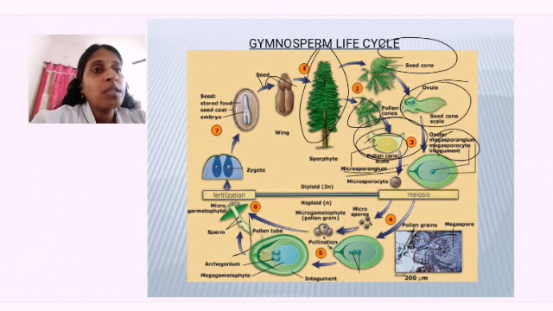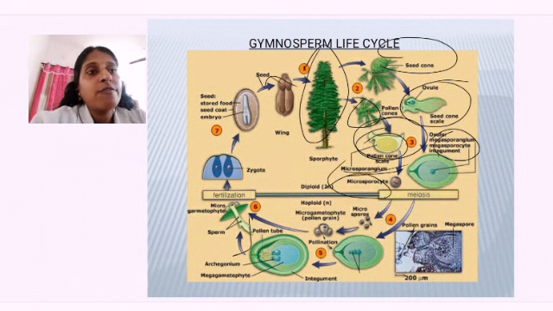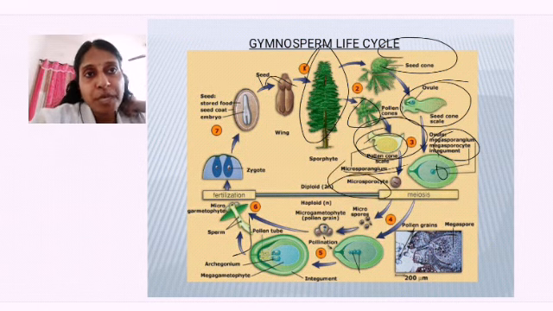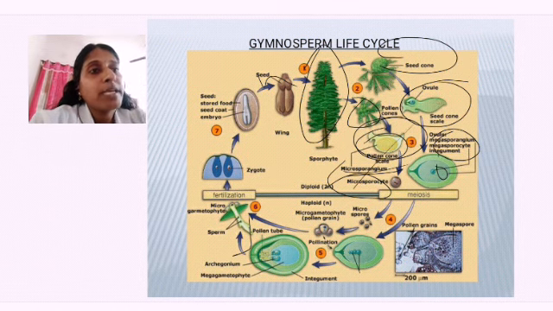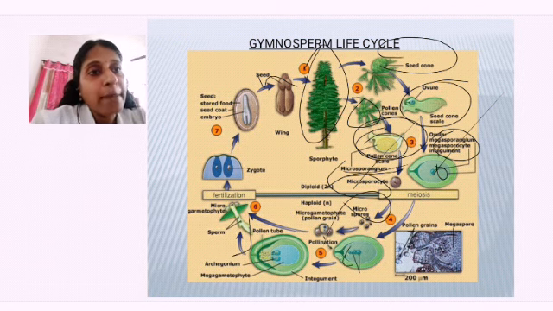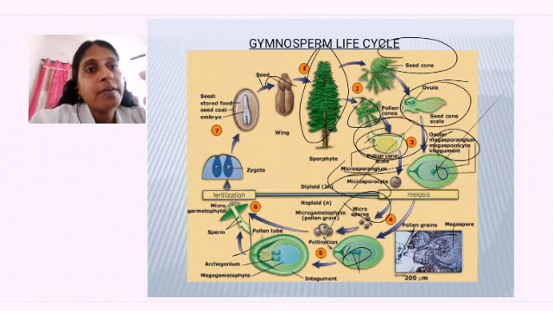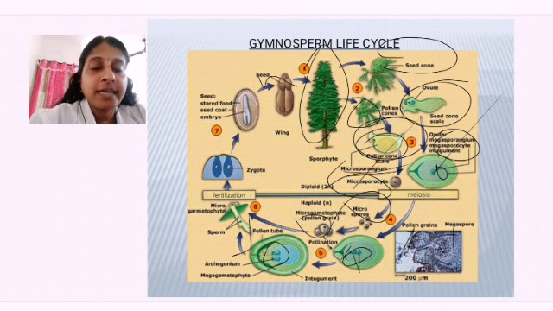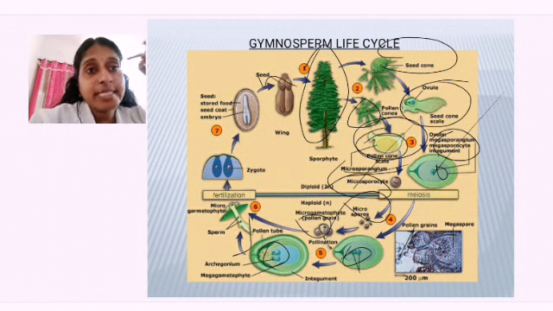Okay, so from the microsporangium, what will be produced? Microsporocyte. From the ovule, what special cell will be produced? Megasporocyte. This megasporocyte and microsporocyte will undergo meiosis, forming what? Haploid microspores and haploid egg. Okay, now this microspore as well as the megaspore will turn into reproductively active structures called pollen grains with wings. And the female will develop sac-like structures called archegonium, in which the haploid egg cell is present.